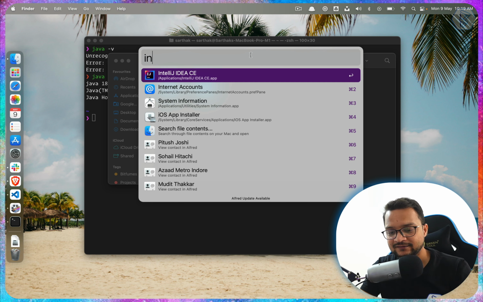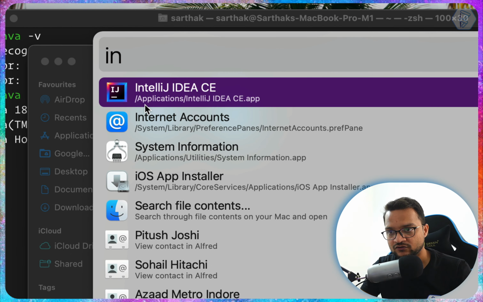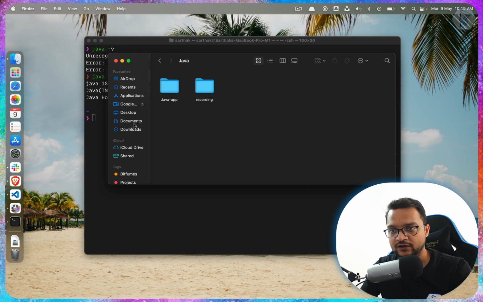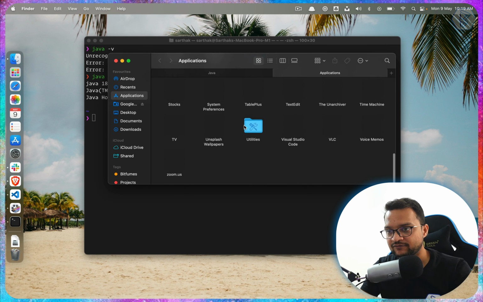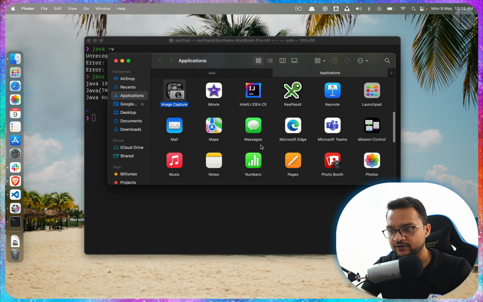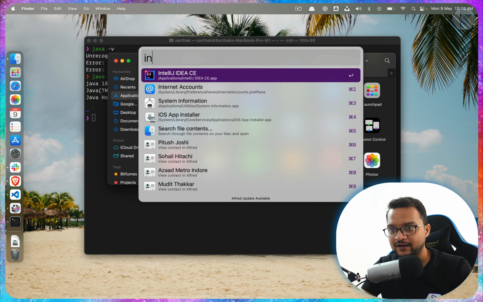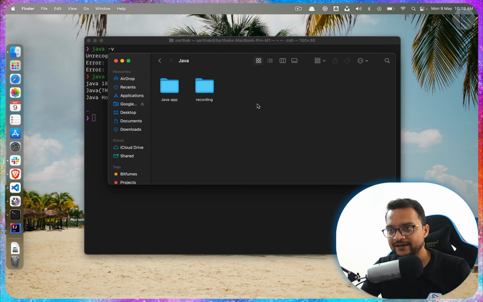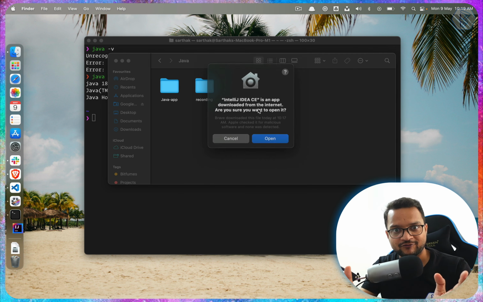And see, this actually is inside the Applications folder. So you can directly go into Applications and you will find that IntelliJ will be there. Somewhere IntelliJ, yeah, right here. You can double click it, or I use the search bar. So we are opening it, and very soon it will be in front of us.